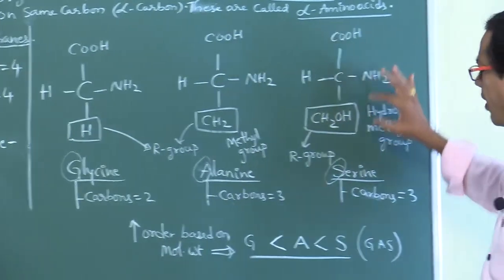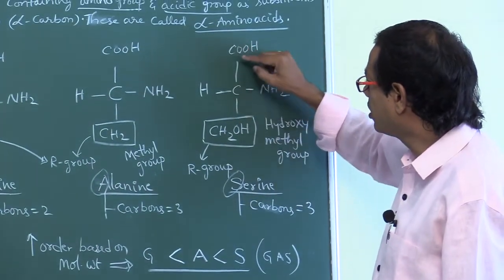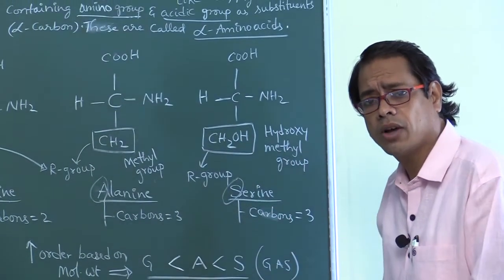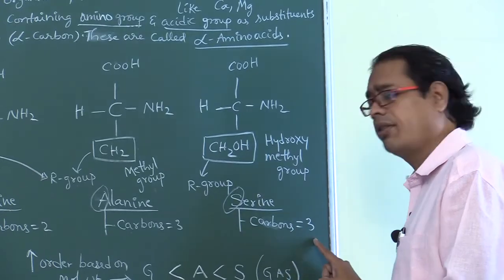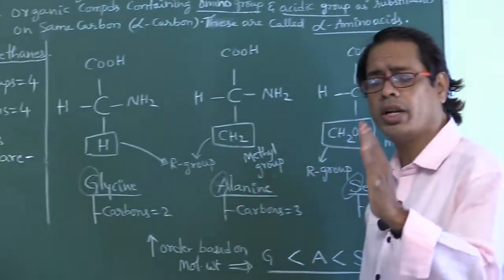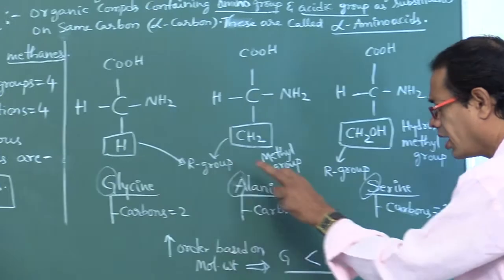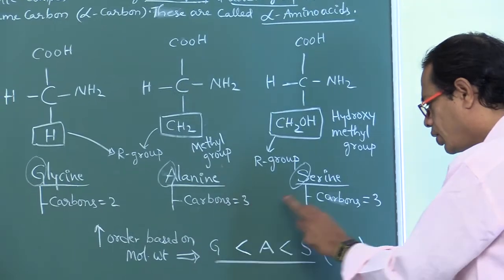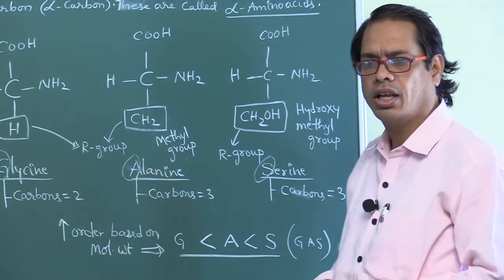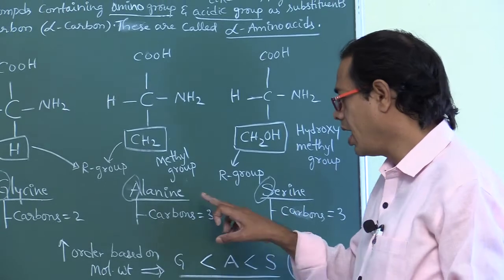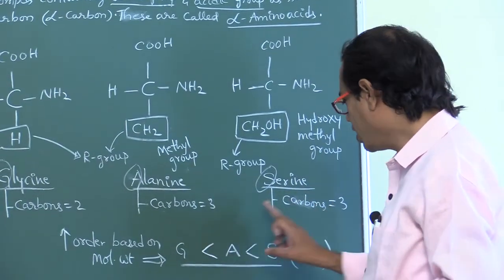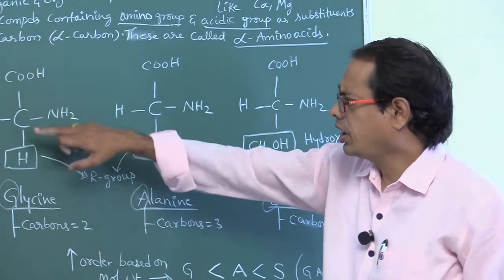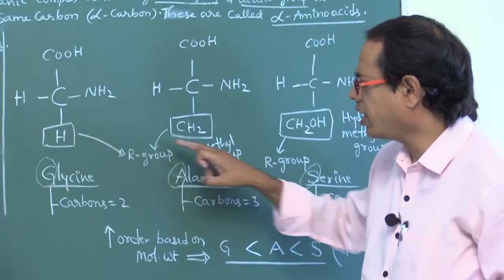In serine, first carbon, second carbon, third carbon, so the number of carbons in serine is 3. If they ask the ratio of the number of carbons in glycine, alanine, serine, it is 2 to 3 to 3. The ratio between alanine and serine is 3 to 3, that is 1 to 1. These three groups are the same. This is the variable group.